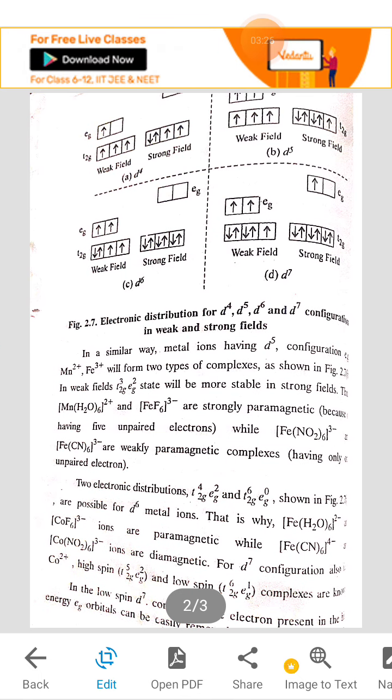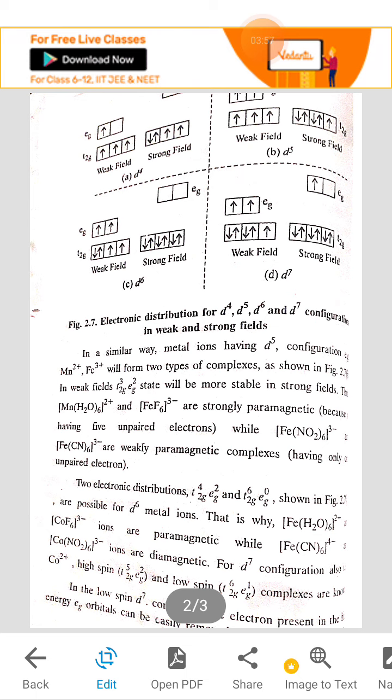These things are also given in the table above. This table also shows the electronic distribution of D4, D5, D6 and D7 configurations in weak field and strong field complexes.